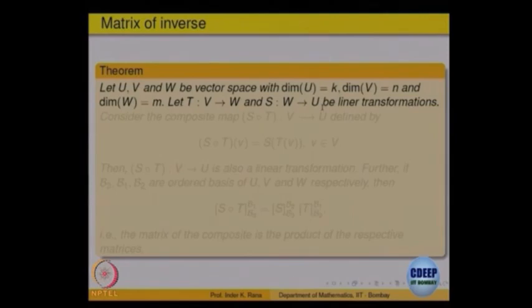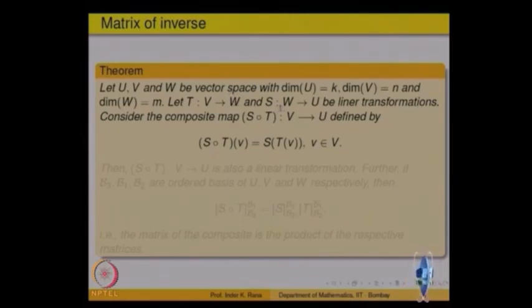So, let us define what is called the composition S composite T from V to U. T first applies to v, so what you will get is T(v), which is an element in W. Compute the image of that under S. So, that is S(T(v)), and that is an element in U. So, this is called the composite of the linear transformations.